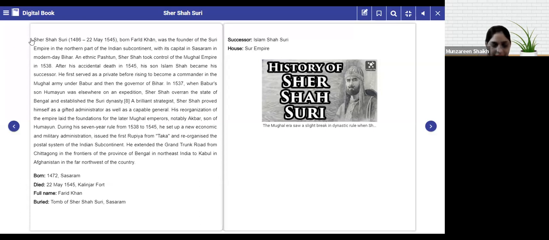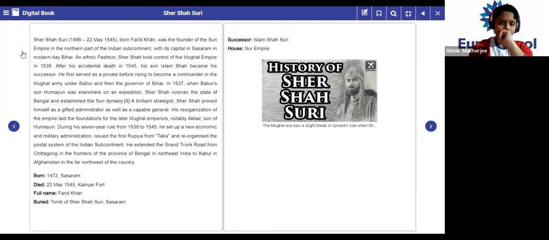In the previous chapter, children, do you remember we had done the Mughal rule, right? The Mughal Empire. Before I start with this chapter of Sher Shah Suri, let us just revise who was the founder of the Mughal Empire.